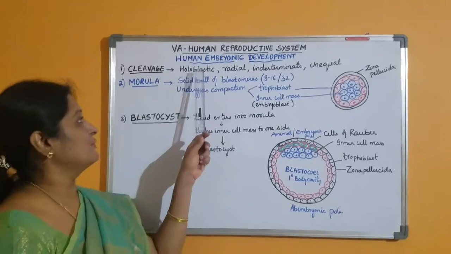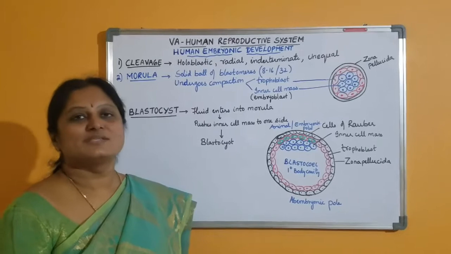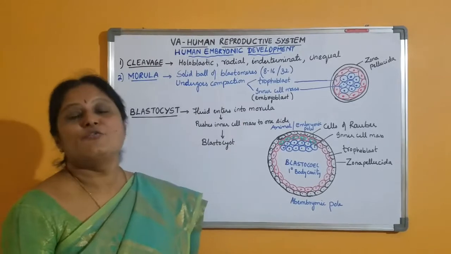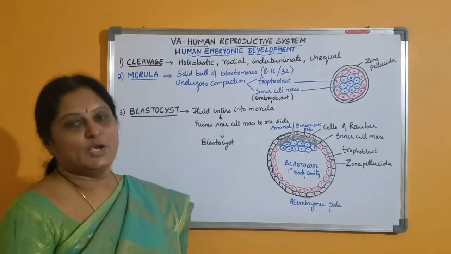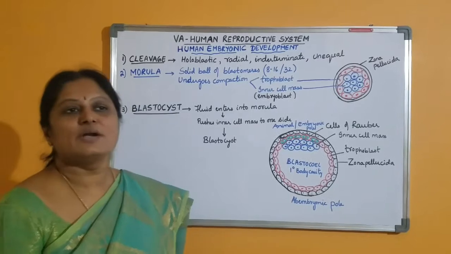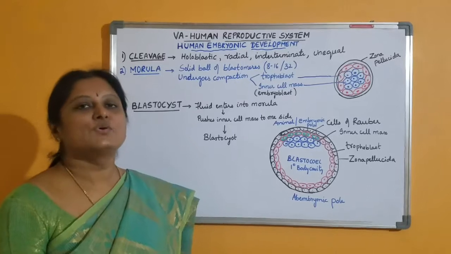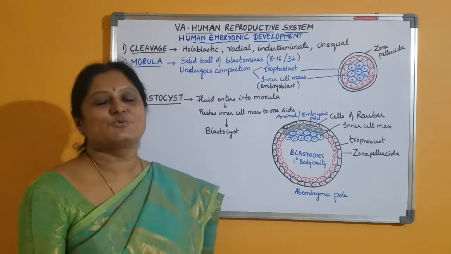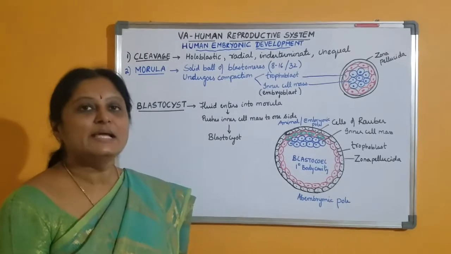Cleavage in humans is holoblastic, where there is complete division of the zygote because the egg is microlecithal, having little amount of yolk. It is radial, where the division occurs through the primary axis, and the blastomeres formed are unequal. It is an indeterminate cleavage because the blastomeres are not determined at the embryonic stage as to which future organs they have to develop into. So even if some of the blastomeres are lost in embryonic development, the remaining blastomeres produce the entire organism. So we call it indeterminate cleavage.